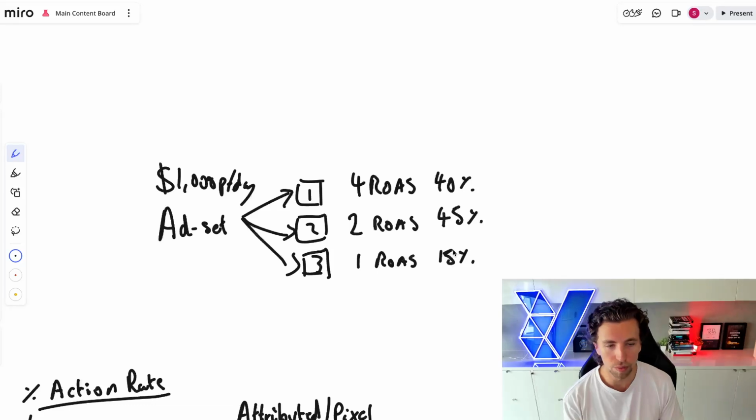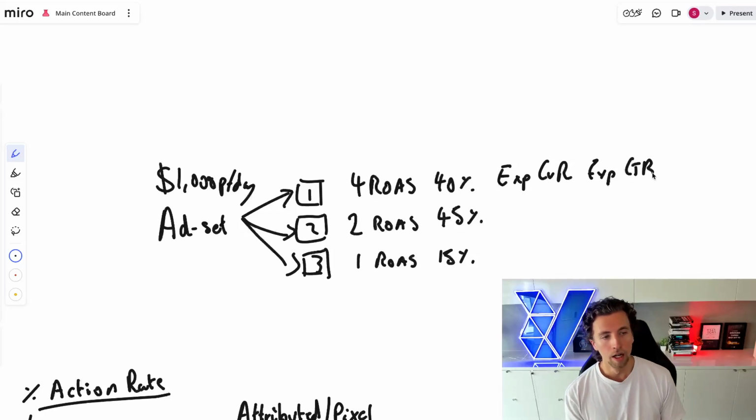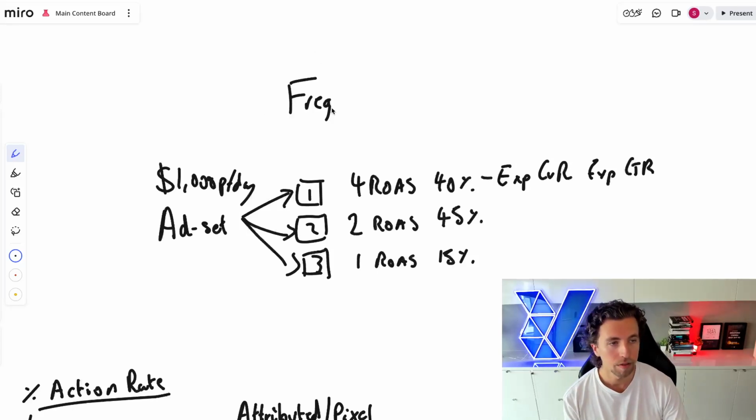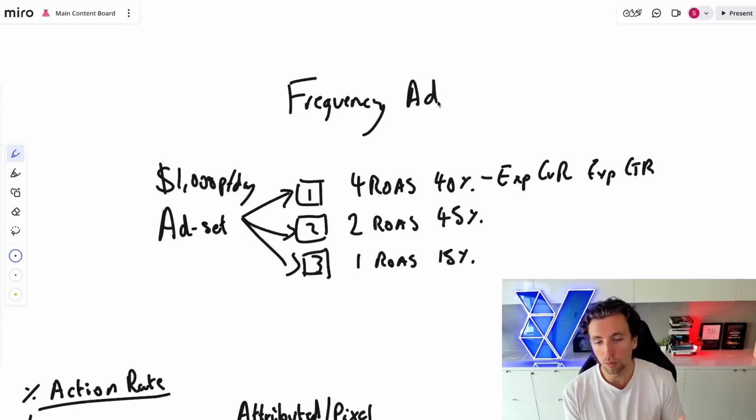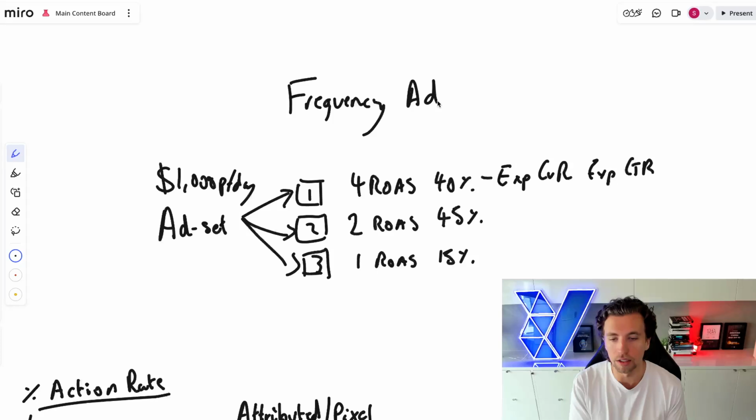Well, we kind of just went through that in terms of the fact that it's going to use predictive modeling on conversion rates. And once again, this is expected conversion rates, and it is expected click-through rates of each of these ads. But the thing that Facebook also does really nicely is it doesn't look at ads in isolation. And so it's not doing these calculations individually for each ad and then leaving it there.